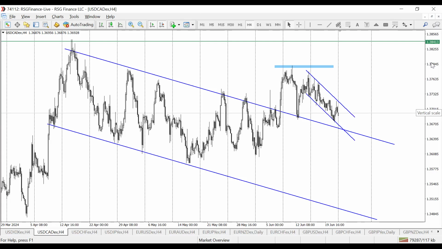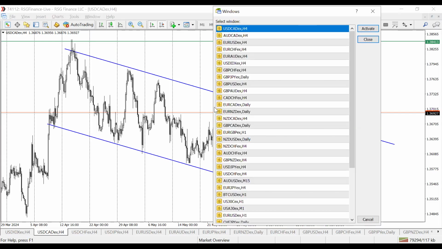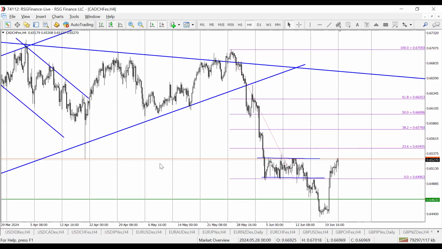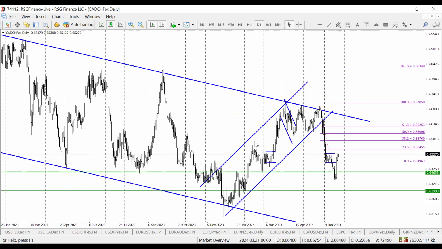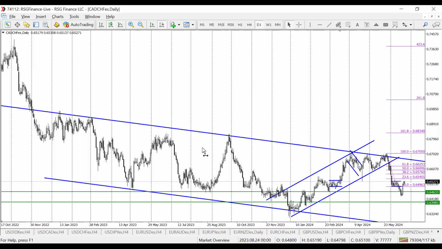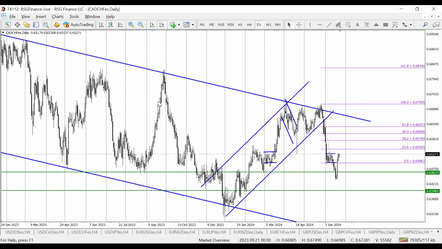And last but not the least is CAD Swiss franc. So we're looking to go short on this. Let's pull out the chart. So CAD Swiss franc. On CAD Swiss franc, I'd like you to notice something here. We are generally on the downtrend on the daily time frames. And we found that despite that, we saw price making new rallies here, which means it was getting set for a new sell-off.